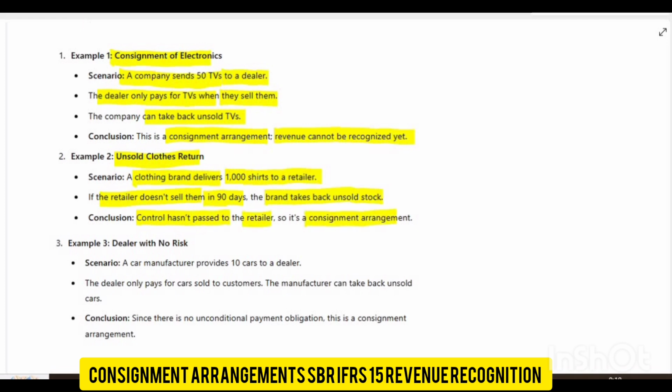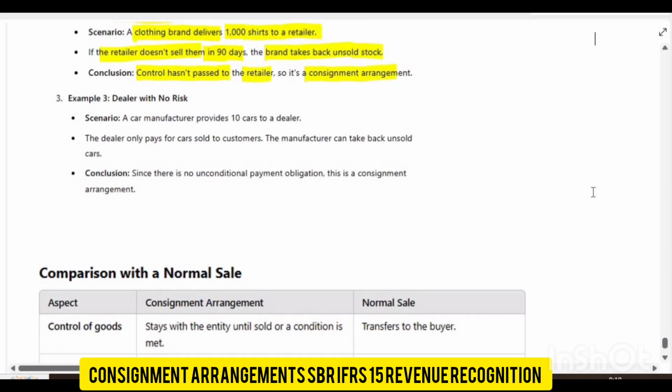Now let me show you another example, the final example, and that is the dealer with no risk. The dealer has no risk, because a car manufacturer provided 10 cars to the dealer, and the dealer only pays for a car once it is sold to the customer. So the manufacturer can take back the unsold car, and the manufacturer is responsible for the obsolescence or any sort of losses or damages to the car. Since there is no unconditional payment obligation, this is a consignment arrangement.